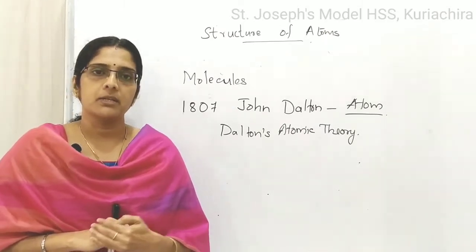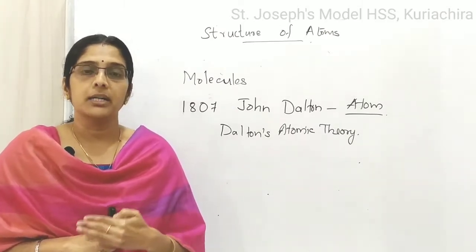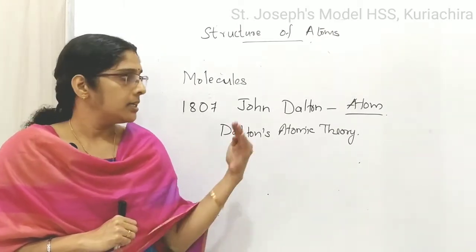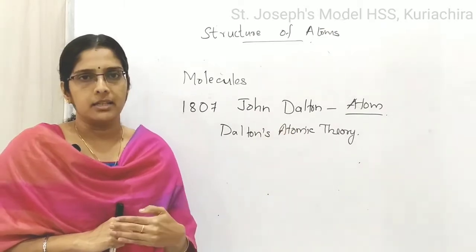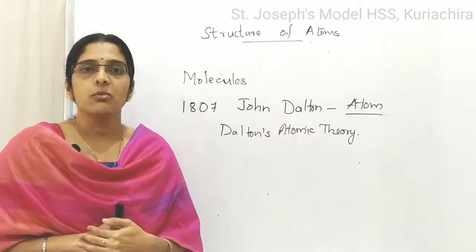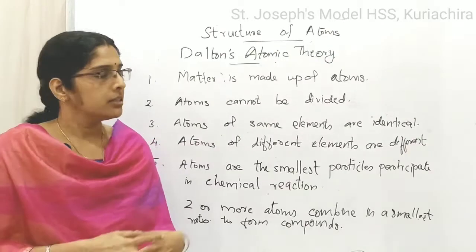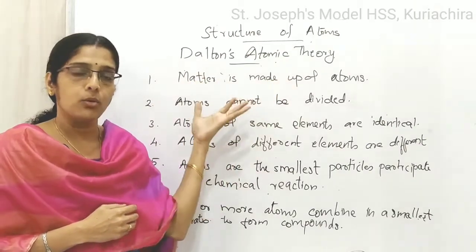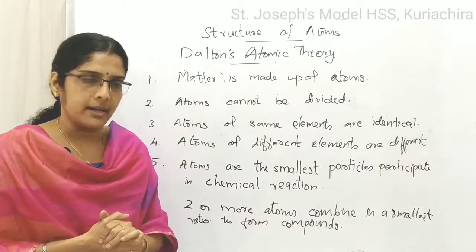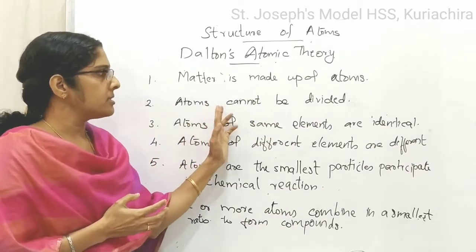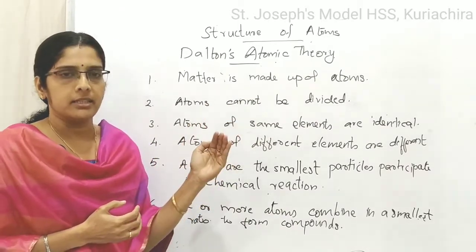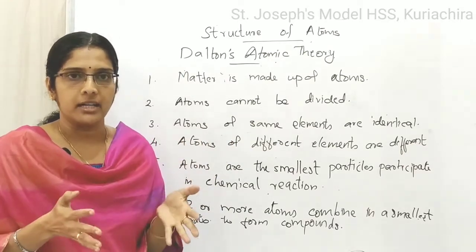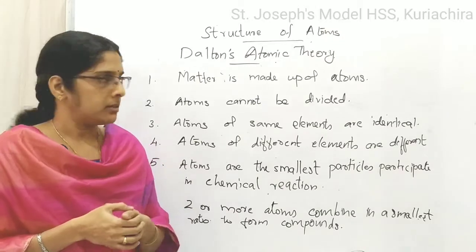From his experiments and observations, he concluded many statements. These statements together are known as Dalton's atomic theory. We will see these statements one after the other. The first postulate is matter is made up of atoms. All the matter is made up of atoms. The second postulate is atoms cannot be divided, or during a chemical reaction atoms cannot be divided into subatomic particles.